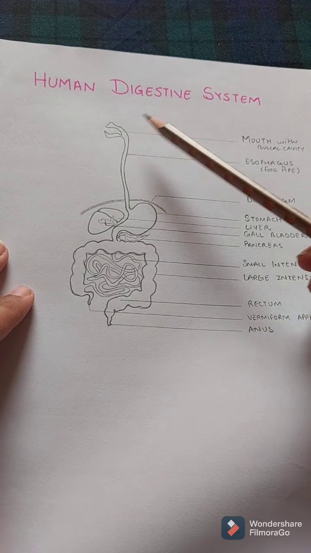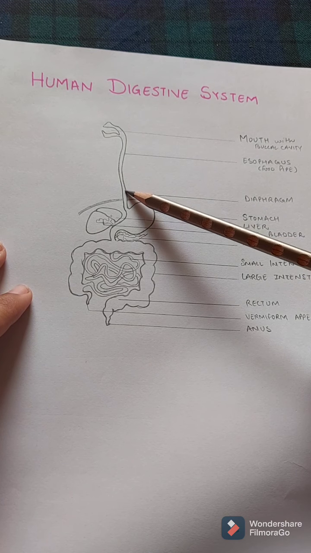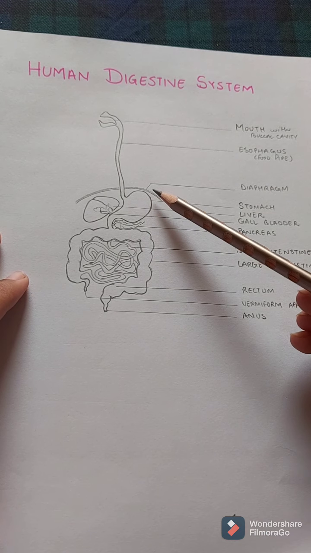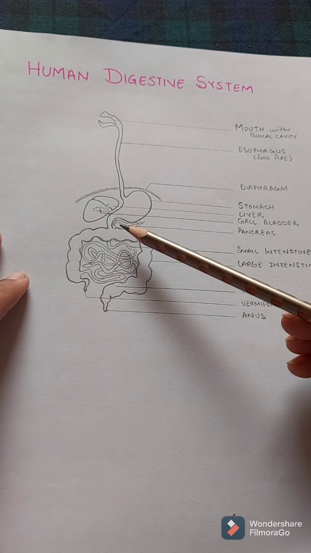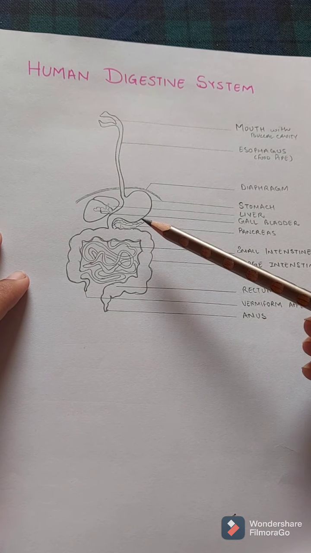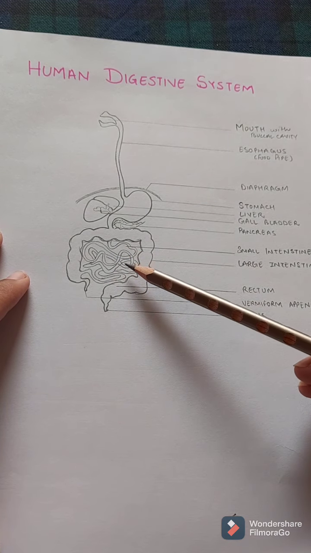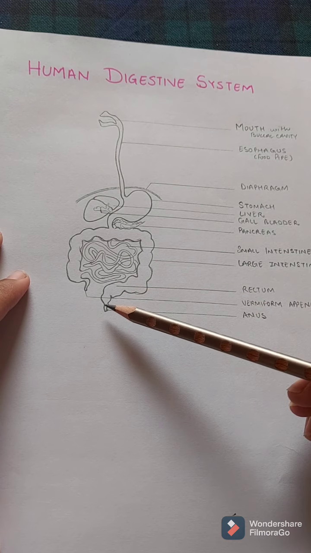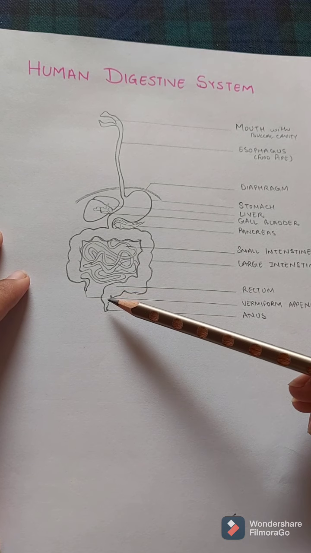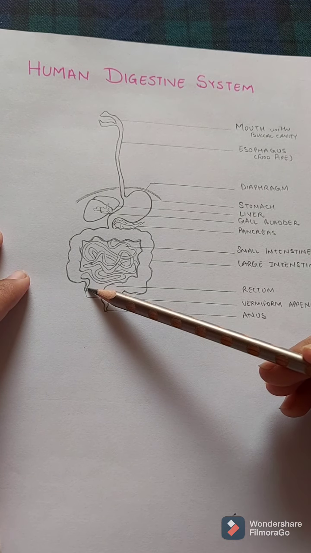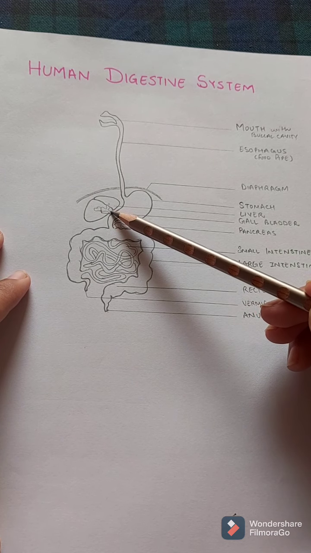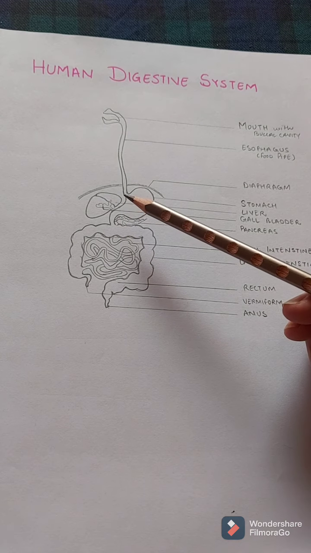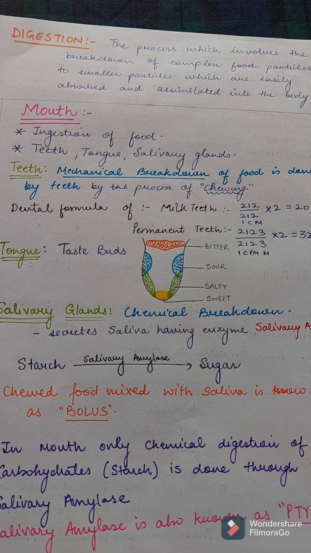This is mouth. The long tube is known as esophagus. It is generally known as food pipe. This is the stomach, which is a J-shaped structure. This leafy structure is pancreas. This highly coiled structure is known as small intestine. This is the large intestine. This is rectum, anus, vermiform appendix. This small structure here is a gallbladder and this is a liver. Liver is bilobed.